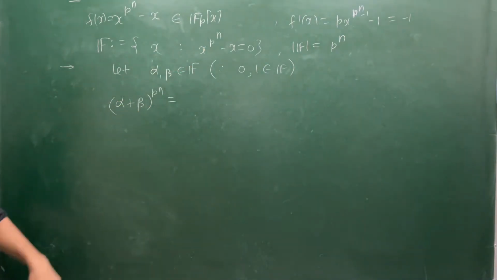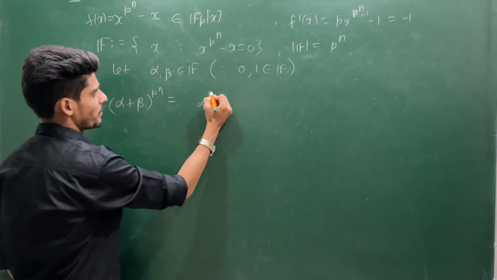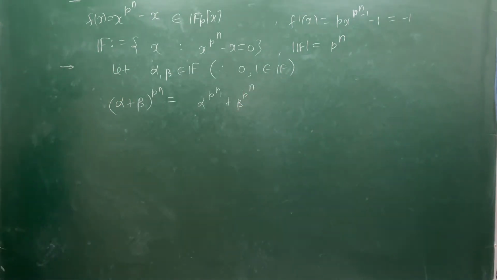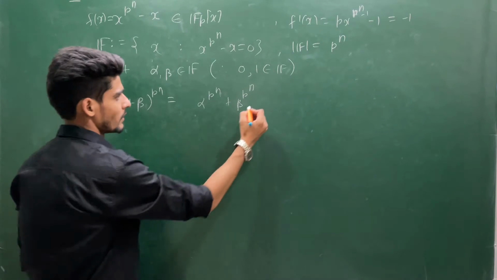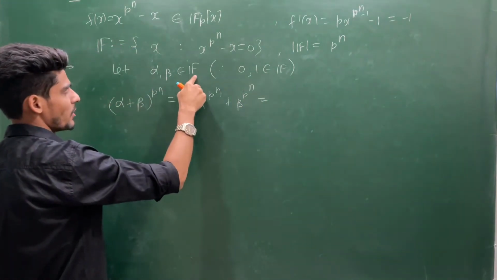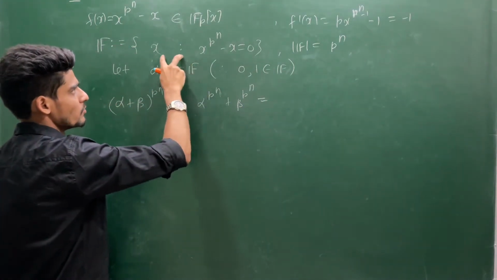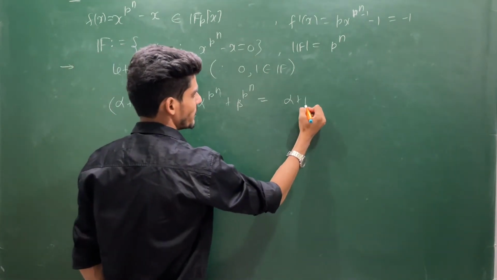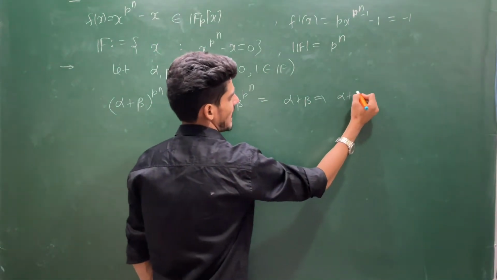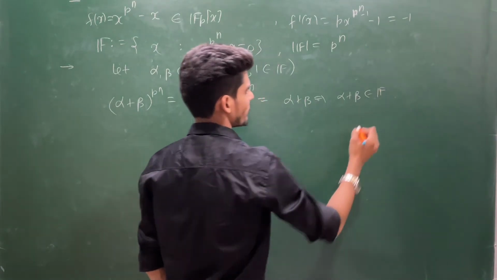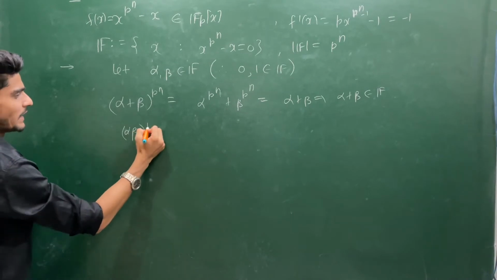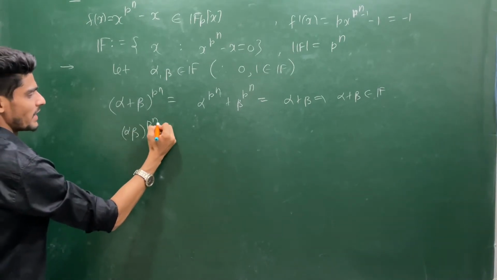So alpha plus beta whole power p^n will give me alpha power p^n plus beta power p^n, that we have seen when our field is of p characteristic. But alpha power p^n, alpha is a member of F, beta is a member of F, so both will satisfy this equation, so it will give me alpha plus beta. This implies alpha plus beta is a member of capital F. Similar argument for this, alpha beta power p power n.